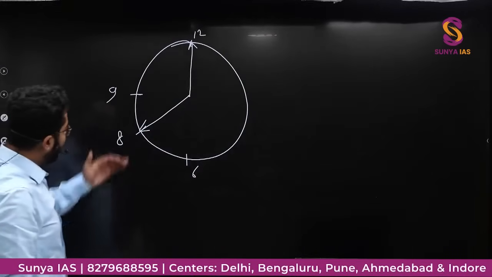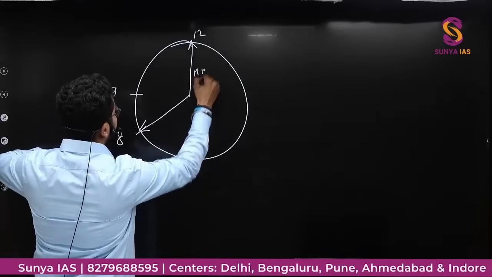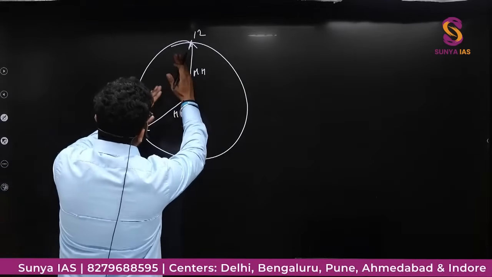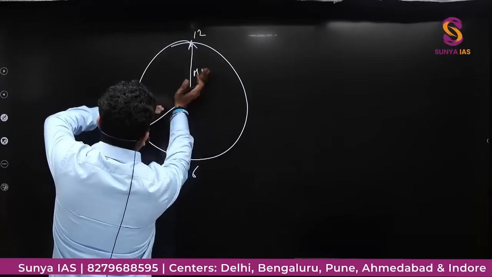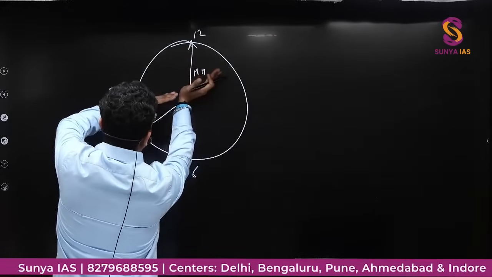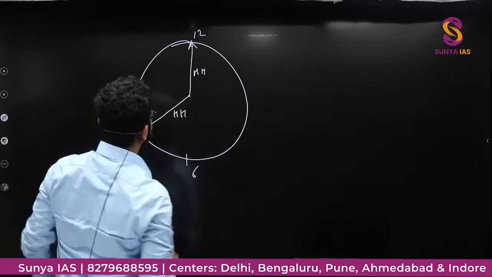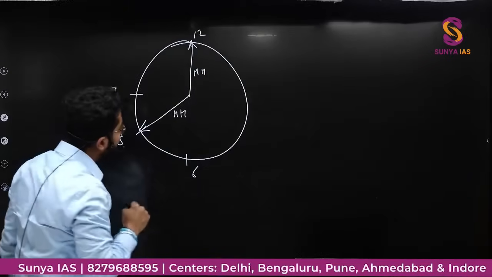So 8 to 9, this is the minute hand, this is the hour hand. So this minute hand will move like this, the hour hand will move like this. This will move faster, this will move at a slower rate. So they will be making an angle of 180 degree in between. Okay, so it is asking for that time, how will we find it?